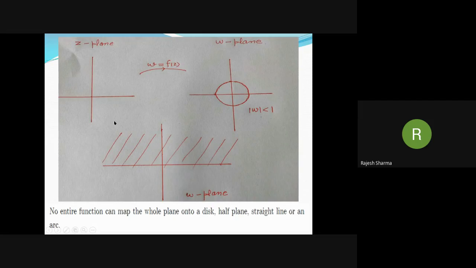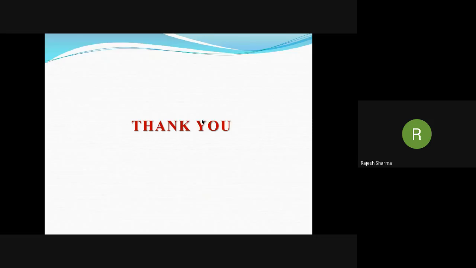So what we have is, if we have this z plane, then an entire function cannot map this whole plane onto the unit disk, or a half plane, or a straight line, or an arc. In the next video, we will discuss some consequences of Liouville's theorem related to polynomial functions.